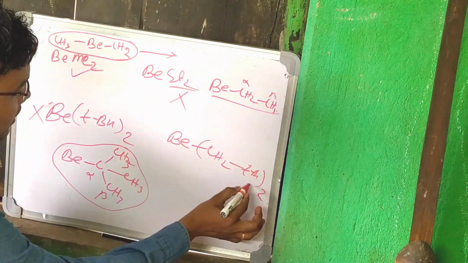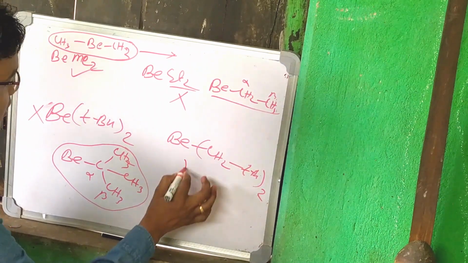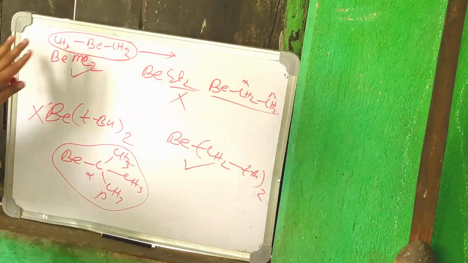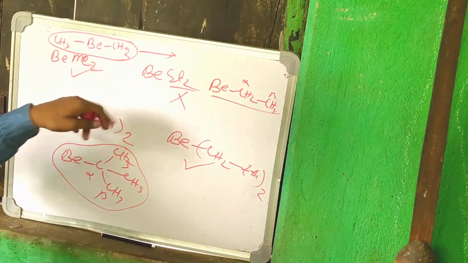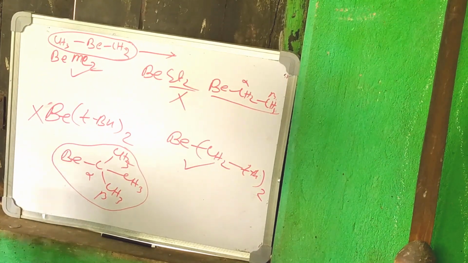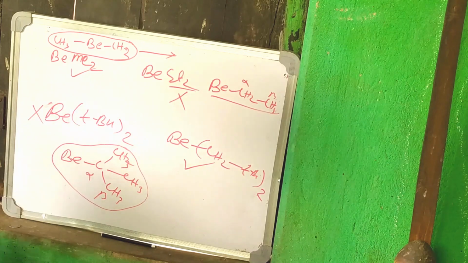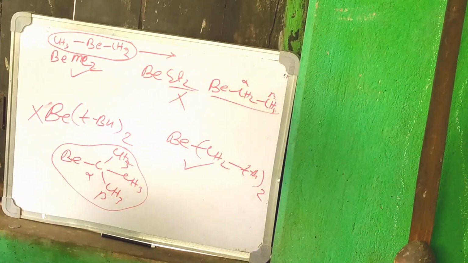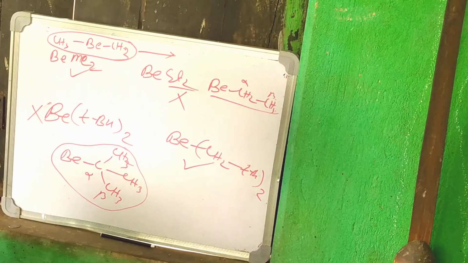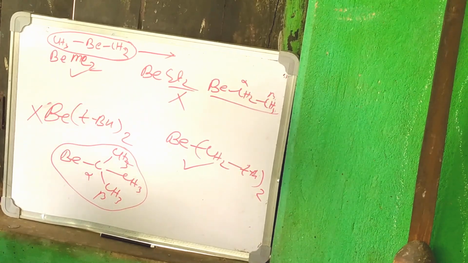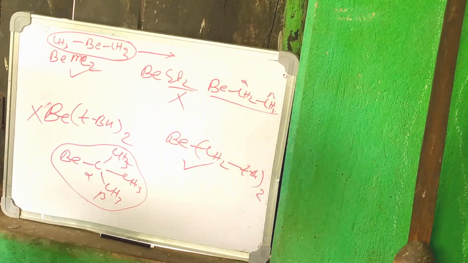Here also this molecule does not undergo beta hydride elimination, so this molecule is also stable. So if you see this type of example, whether an organometallic compound is stable or not stable, the first thing that should click in your mind is that you have to think whether the molecule has a beta hydrogen or not. So you have to think this way.